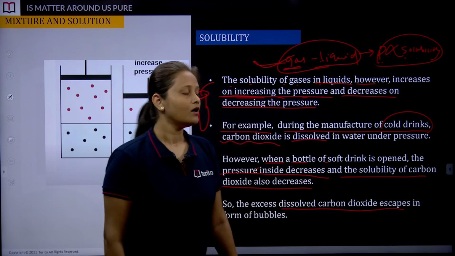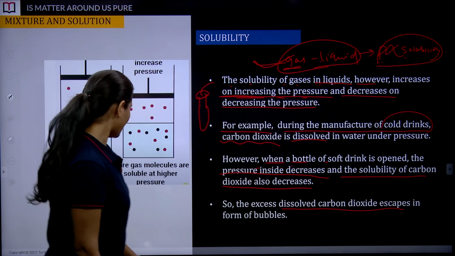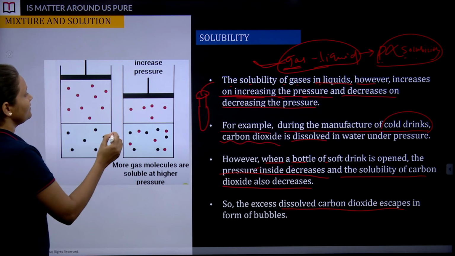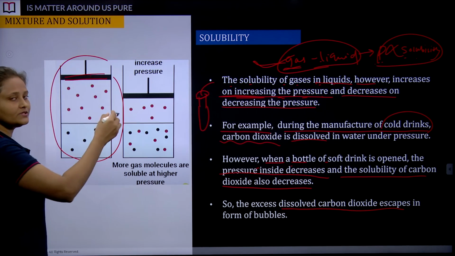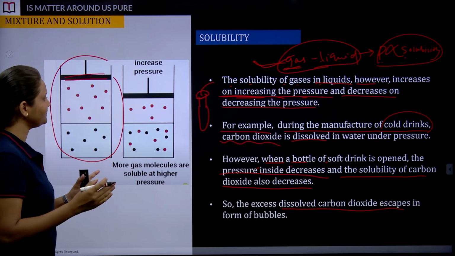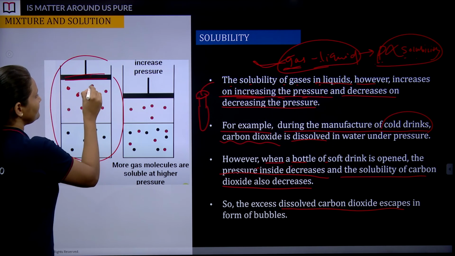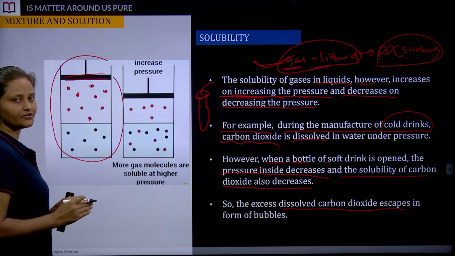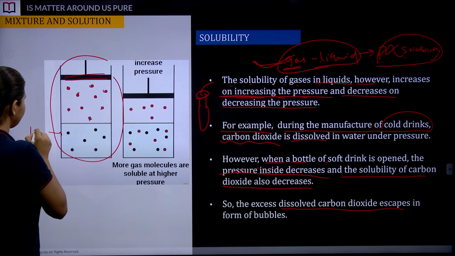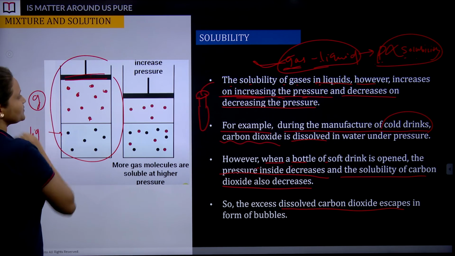Here also I can show you, see here we have this situation. This is a piston. With the help of this we are going to apply the pressure in the system. Earlier we are having these many different particles before applying certain pressure. This is liquid and these are gaseous particles.